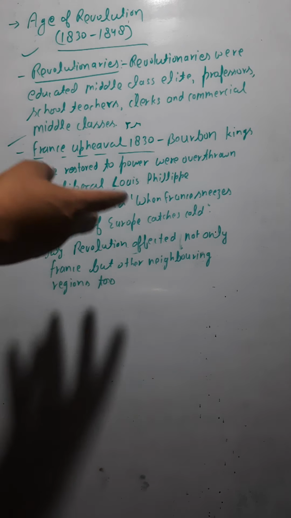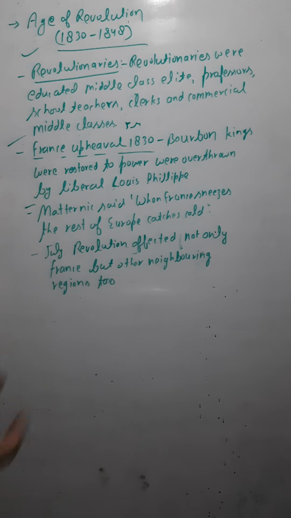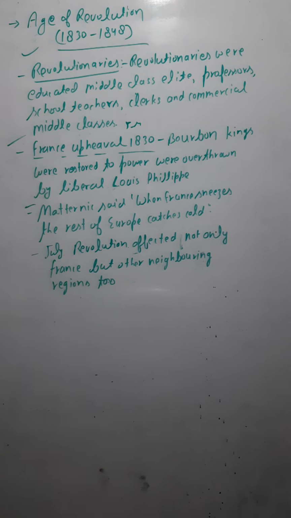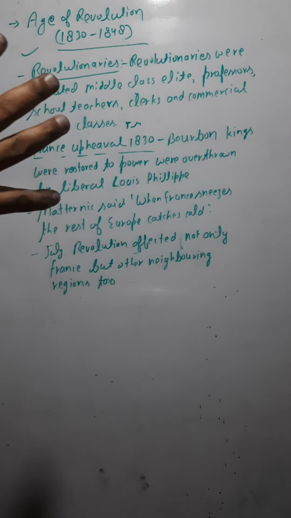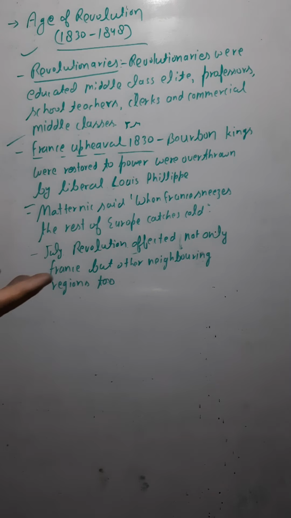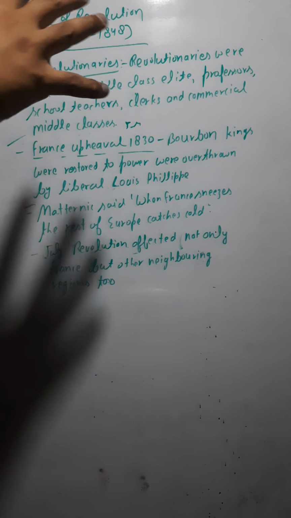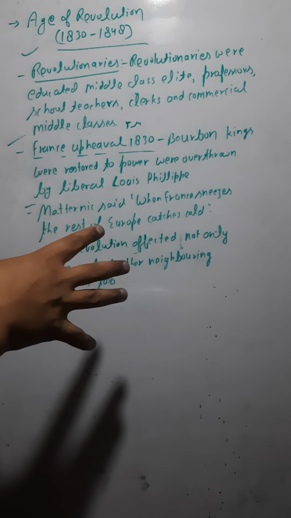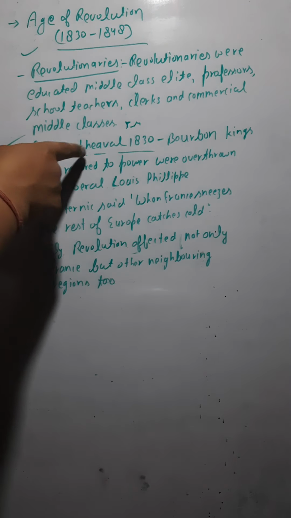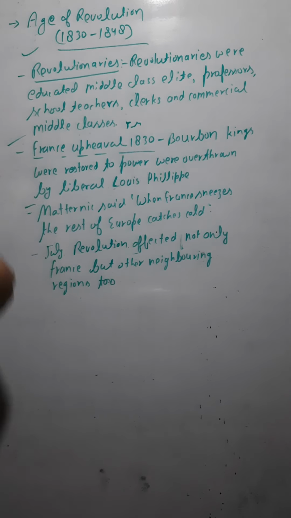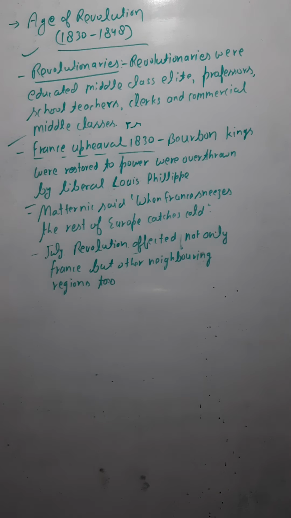It means that whatever was happening in France, like the revolutionary upheaval, the same kind of things were happening in other countries in Europe also.